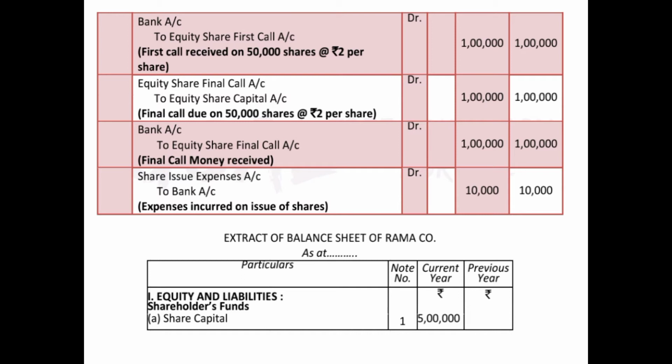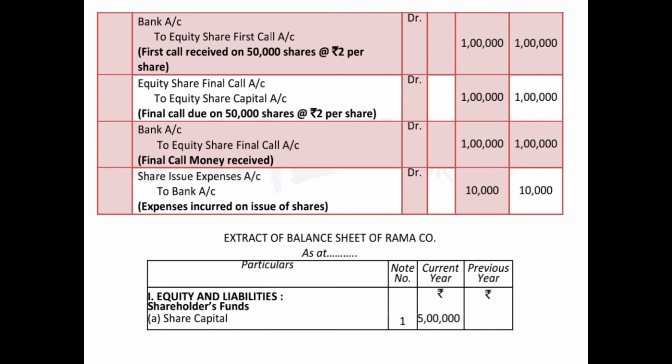So in this case we are using the word final call, and in this call also we'll first of all pass the transfer or the due entry. So the due entry will be for equity share final call account debited, because at the time of final call or second call also company is calling up only 2 rupees. So 2 rupees on 50,000 shares makes 1 lakh each. So we'll pass the due entry as equity share final call account debited 1 lakh to equity share capital account 1 lakh. The narration can be for final call due on 50,000 shares at the rate 2 per share. And after passing the due entry, we'll pass the receiving entry as bank account debited to equity share final call account 1 lakh each, debit and credit.